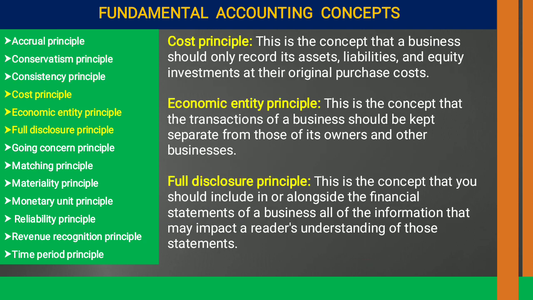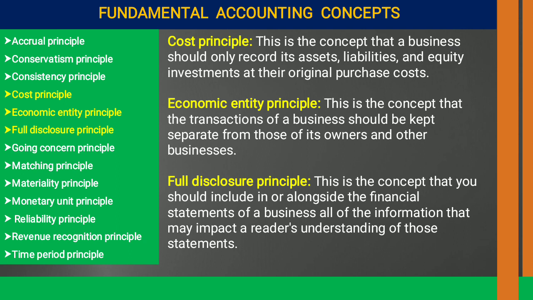Next, we have the cost principle. This is the concept that a business should only record its assets, liabilities and equity investments at their original purchase cost. So this principle clearly states we have to record the value of any asset, liability or equity, also called capital, at their original purchase cost.